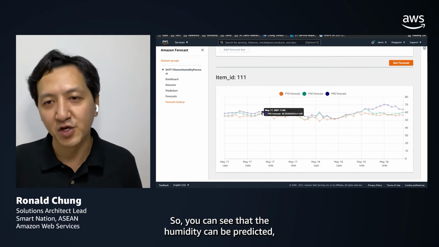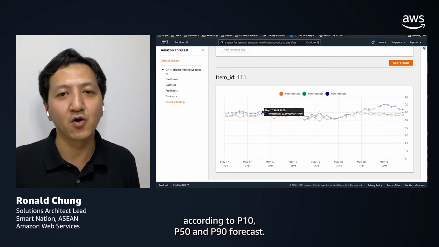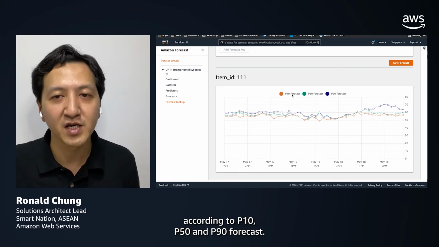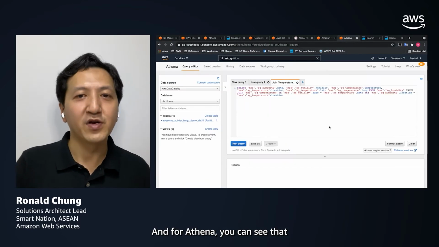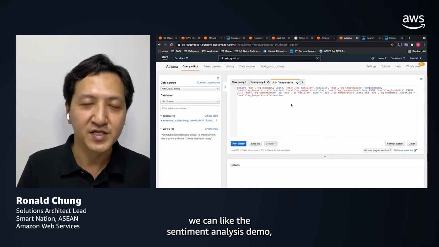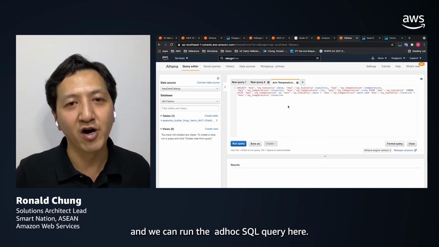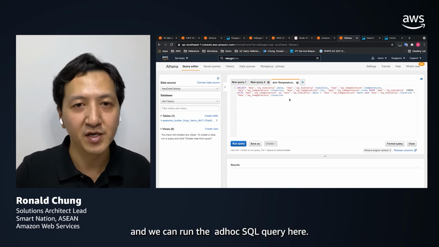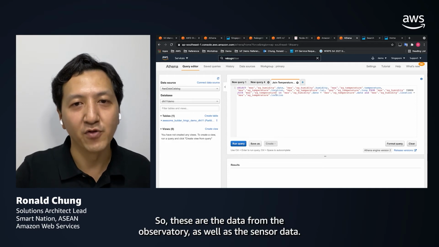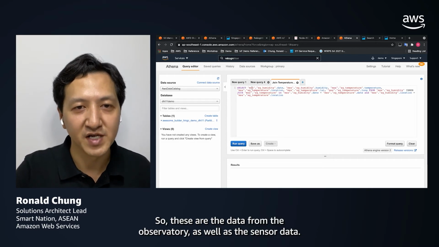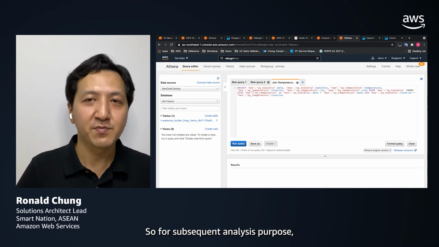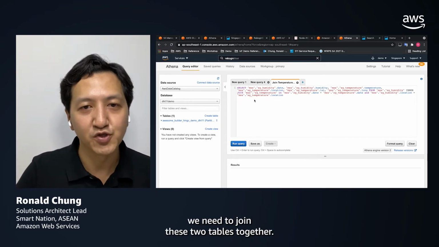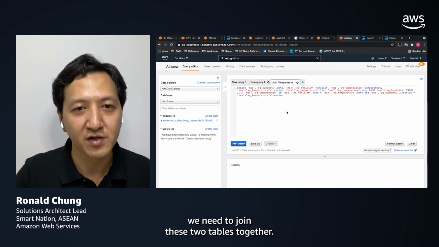So you can see that the humidity can be predicted according to the P10, P50, and P90 forecast curves. And for Athena, like the sentiment analysis demo, we can run the ad hoc SQL query here. So these are the data from the observatory as well as the sensor data. They are from two separate tables. So for subsequent analysis purposes, we need to join these two tables together.